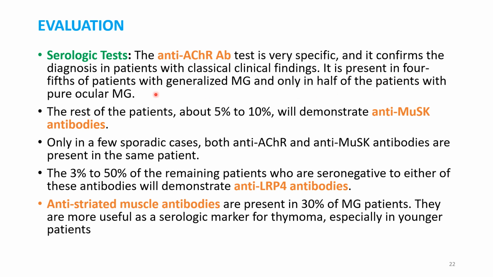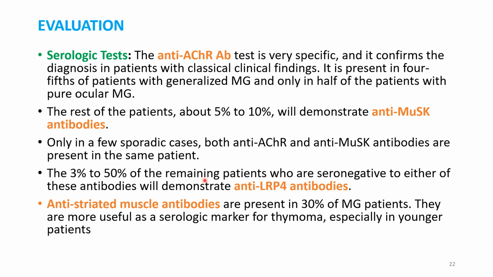It is present in 4/5 of the patients with myasthenia gravis. Okay. So generalized myasthenia gravis, this test is positive for 4/5 of the patients. But if only pure ocular type is present, it is positive only in half of the patients. The rest of the patients, about 5 to 10%, will demonstrate anti-MuSK antibodies. And only in a few sporadic cases, both are present. Both antibodies are present in the same patients.